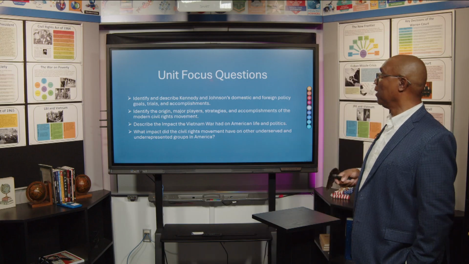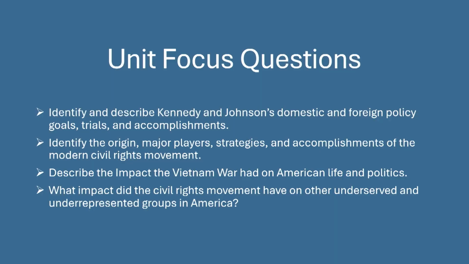What we're going to do is look at the unit focus questions. Once again, we have 4 unit focus questions for this particular unit, which we won't address now, but we will at a later date. Identify and describe Kennedy and Johnson's domestic and foreign policy goals, trials, and accomplishments. Identify the origin, major players, strategies, and accomplishments of the modern civil rights movement. Describe the impact of the Vietnam War on American life and politics, and what impact did the civil rights movement have on other underserved and unrepresented groups in America.